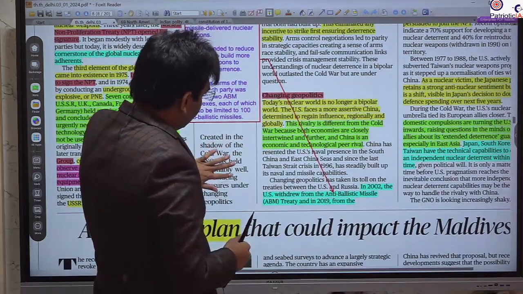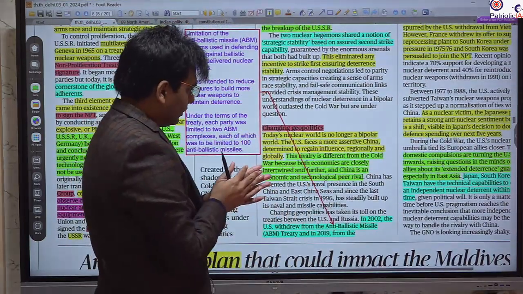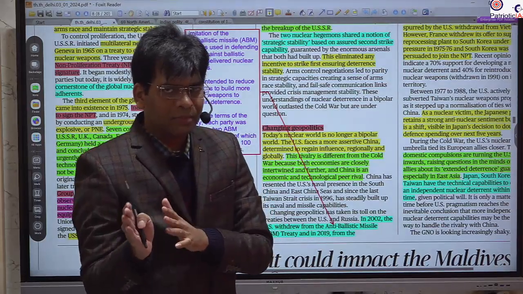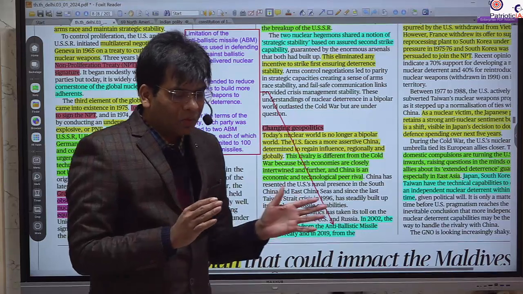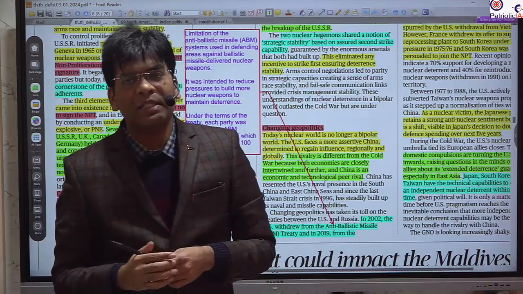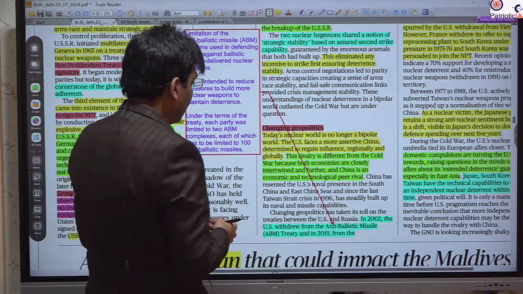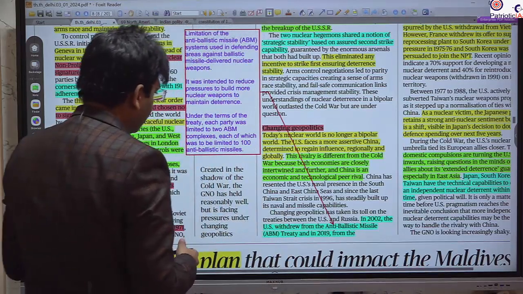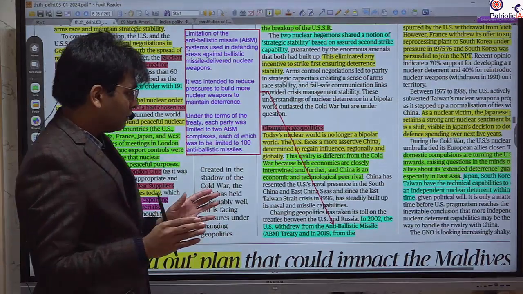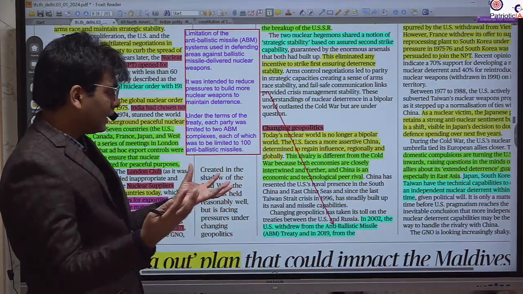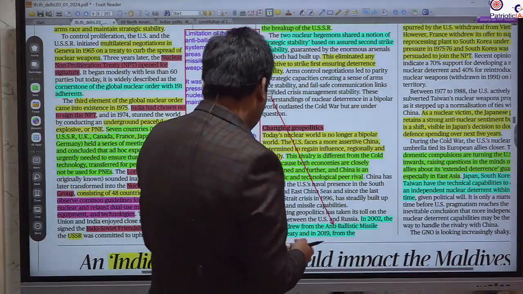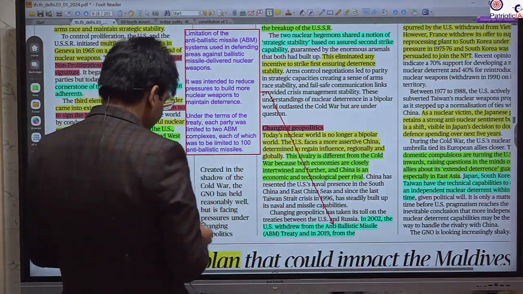Recent changes in the geopolitics. Before 2000, 2005-6 particularly, there was one challenge to the US, the rivalry with Russia. But recently we have seen that China has also become a rival, and it is equally competing with the US with respect to economy and technology. So now the world is not bipolar, but has become tripolar, and many talk about a multipolar world. There is not a common agreement, but there are so many views on this.